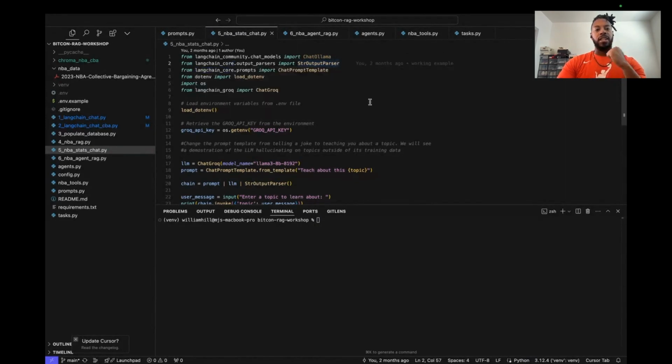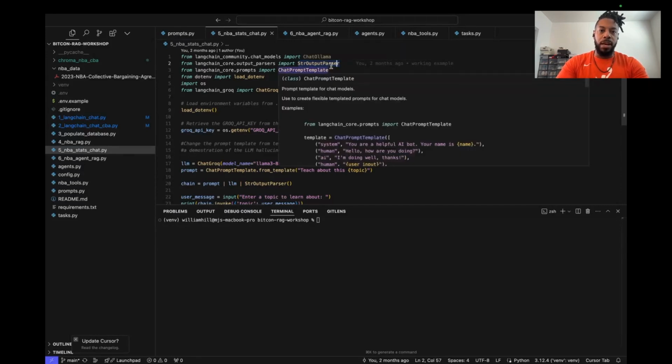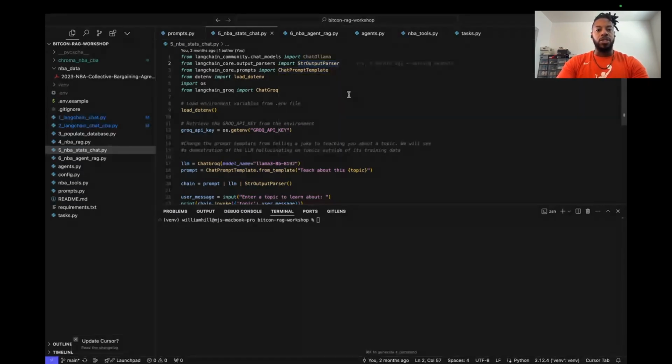LangChain is a library that allows you to interact with different large language models through a common interface. We have the string output parser and this chat template, and those are going to help us structure the prompt that we want to give to the large language model, and then the string parser helps us parse the output into a string that we can print out. Then we have a .env file that we're going to load, the native Python OS package, and another model from LangChain, which is ChatGroq.